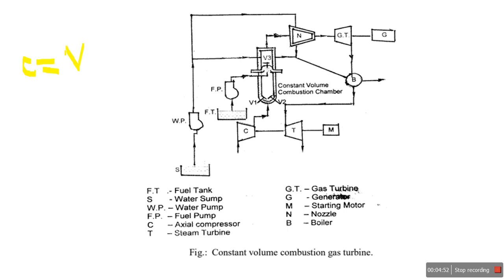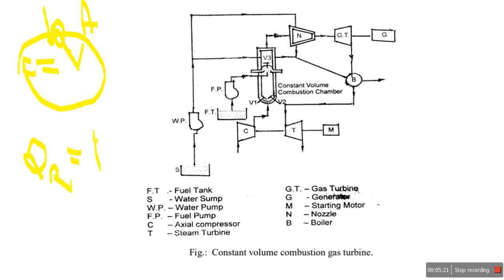The previous cycle, the constant pressure cycle gas turbine, works on the principle of the Brayton or Joule cycle, where addition of heat and rejection of heat take place at constant pressure. But in this case, the addition of heat is carried out at constant volume, and the rejection of heat is carried out at constant pressure.